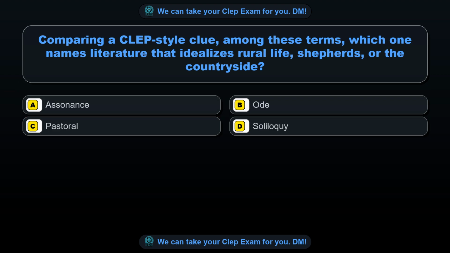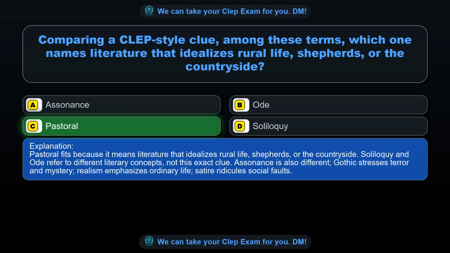Question 25. Comparing a CLEP-style clue among these terms, which one names literature that idealizes rural life, shepherds, or the countryside? Option A. Assonance. Option B. Ode. Option C. Pastoral. Option D. Soliloquy. The correct answer is option C, pastoral. Pastoral fits because it means literature that idealizes rural life, shepherds, or the countryside.